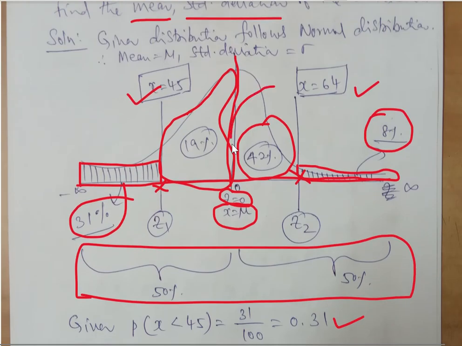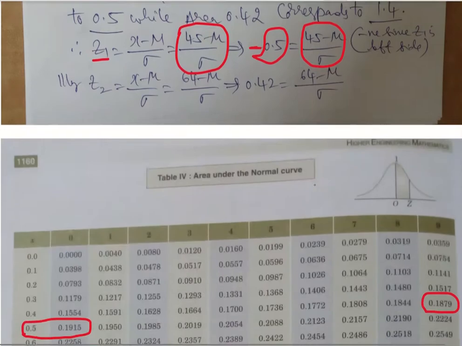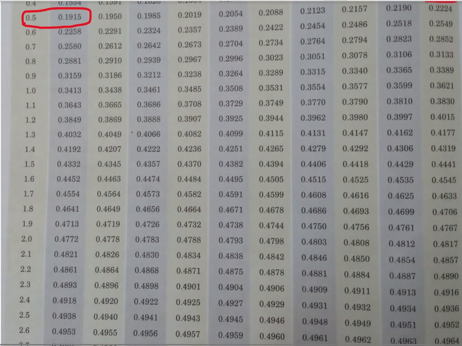So how do you get it? For which value in the table will you get 0.42? Let us see now. If you follow this, 1.4 is 0.41, 1.41 is 0.42.